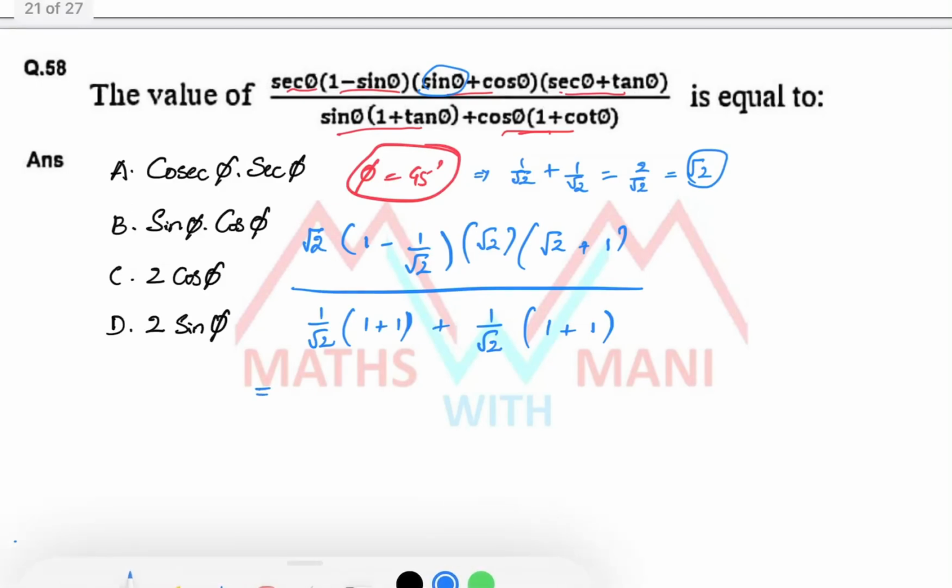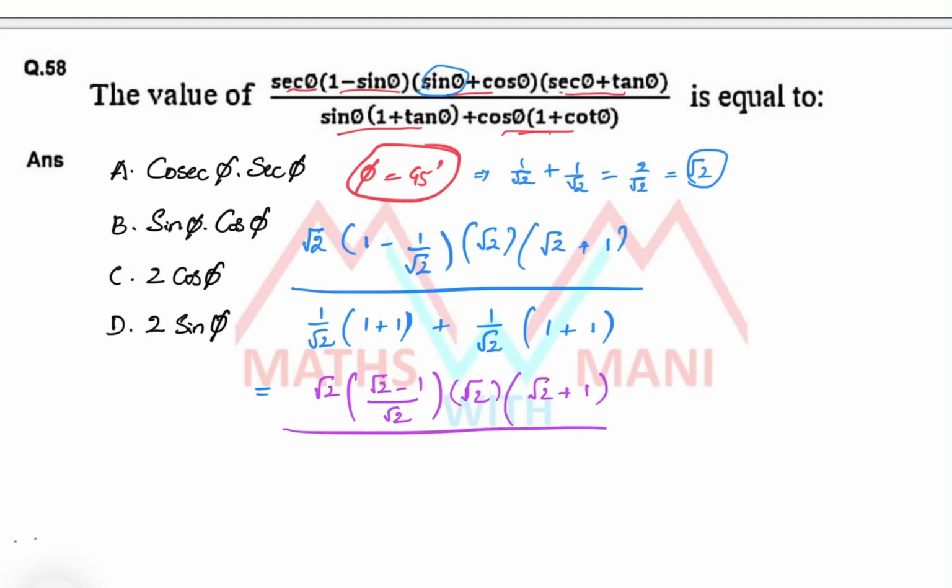So next we have to simplify it. Root 2, if I take the LCM, root 2 minus 1 by root 2, into root 2 plus 1, divided by 1 plus 1, that is 2. Root 2 cancels and we get root 2 here. Here also 1 plus 1 is 2, root 2 times cancels, and here also root 2. Root 2 plus root 2, total how much? 2 root 2.